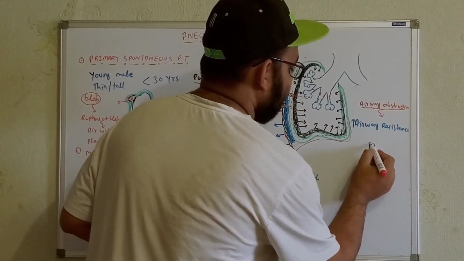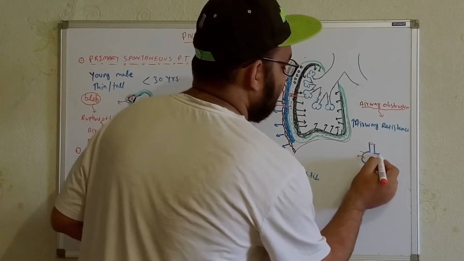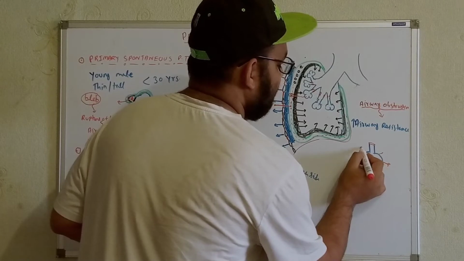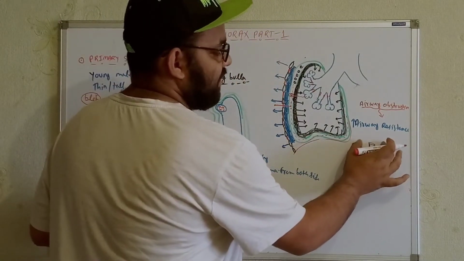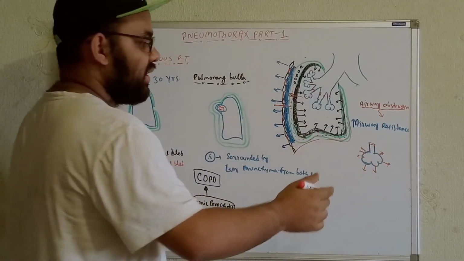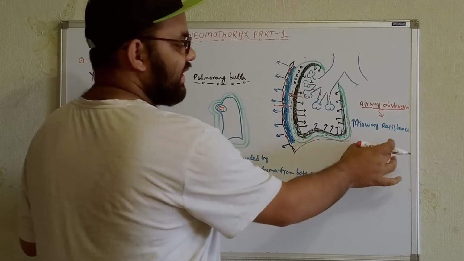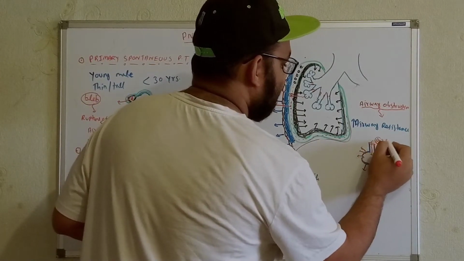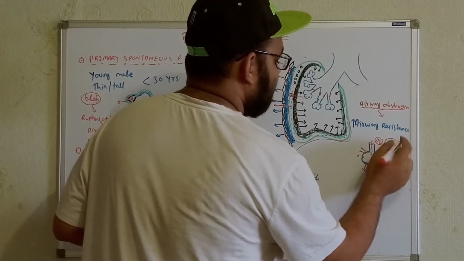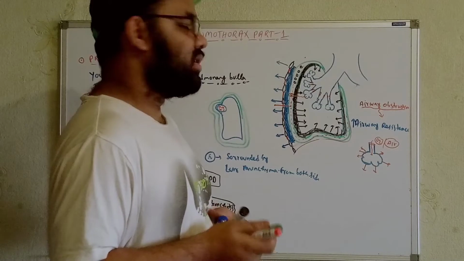Definitely, because of the stretching and compliant property of the lungs, this airway will also expand. Even if it has an obstruction, it will still get expanded. So the oxygen, or the air, will come within the lungs, within the alveoli, and from here it will be exchanged by perfusion, the ventilation process.